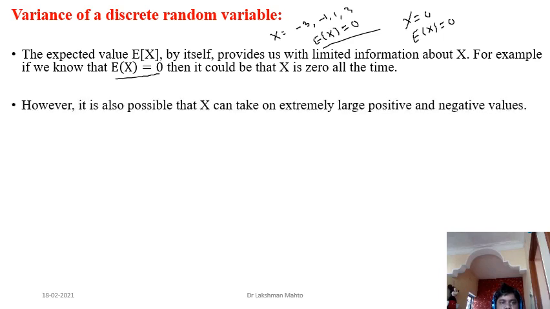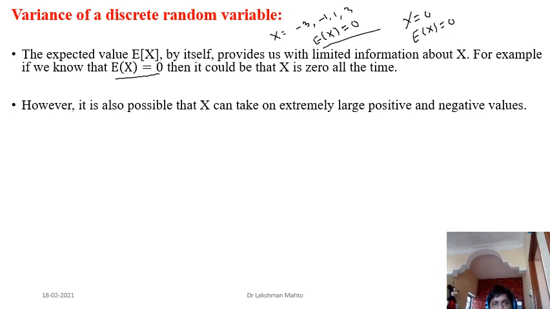That something more is what we are calling variance. However, if you know the expectation of a random variable is 0, it is also possible that X can take extremely large positive and negative values. It can take anything, and in total the expectation happens to be 0. That means the value per trial happens to be 0.